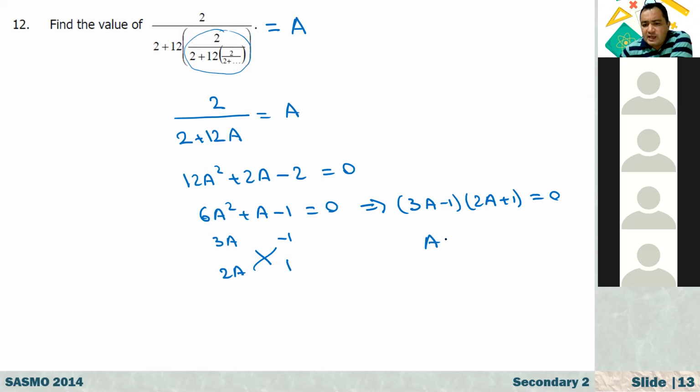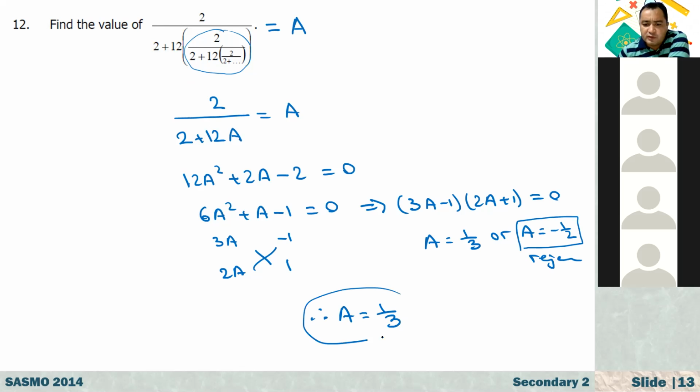Now, if you solve this, capital A equals 1 over 3, or capital A is equal to negative 1 over 2. Now, as I said, 2 over 2 plus 12 times 2 over something is all positive, so that thing cannot be equal to a negative number. So this answer is rejected. So that fraction is equal to 1 over 3.